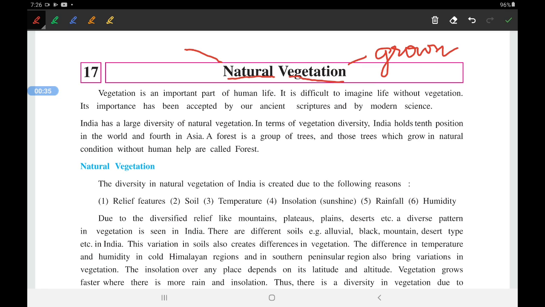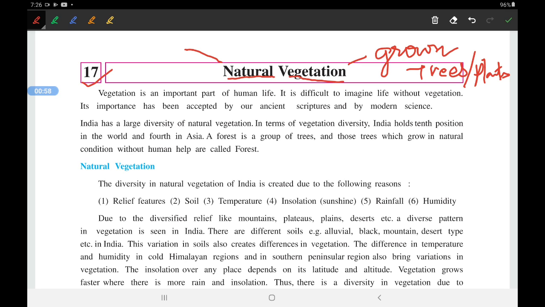Naturally, right? So in this particular chapter, number 17, we are going to study about natural vegetation. Basically, we are going to study about trees and plants of India in this chapter.